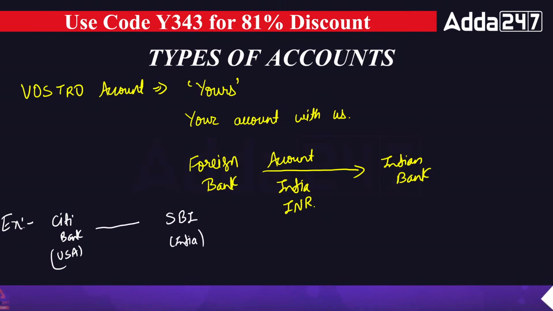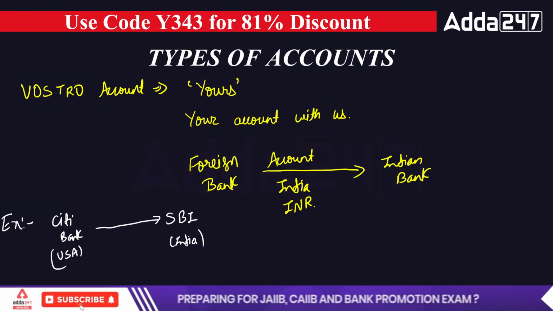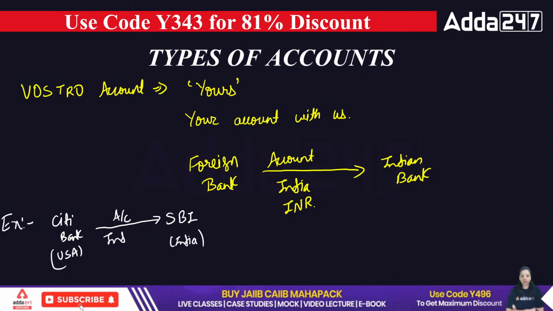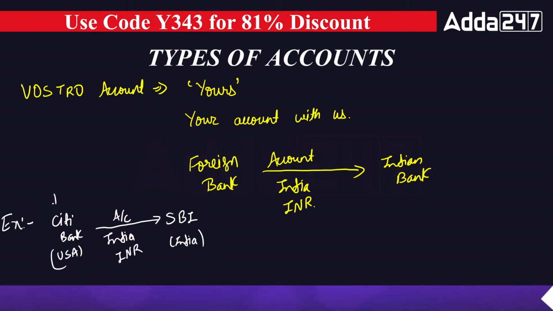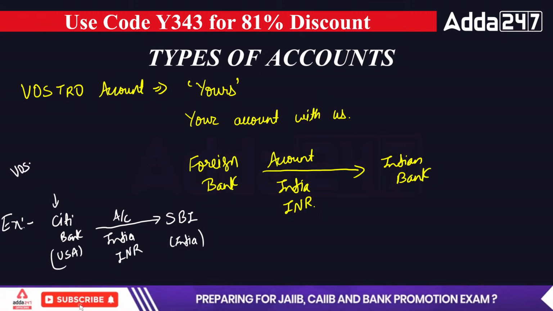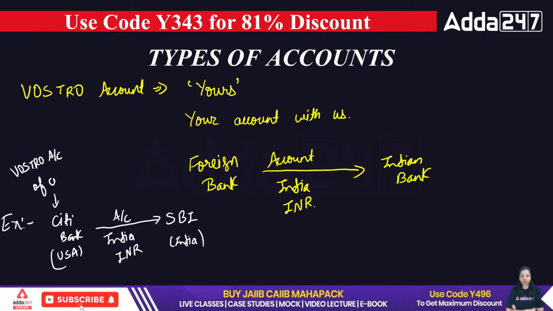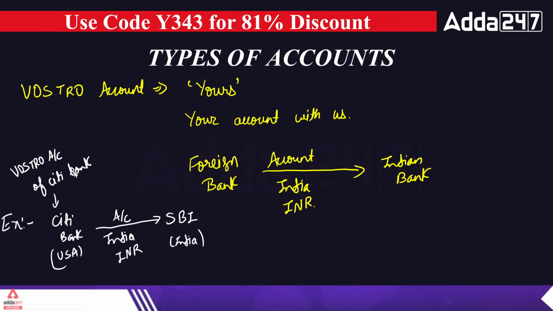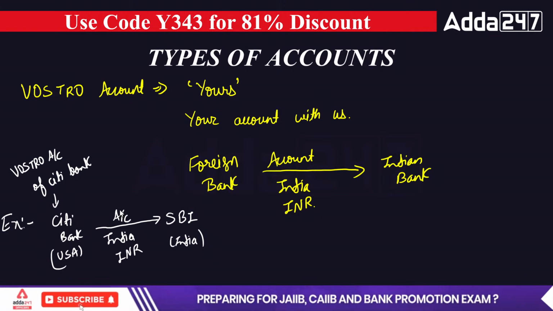When Citibank is having an account in SBI in India in Indian rupee, that account will be known as the Vostro account of Citibank. So this is the Vostro account.